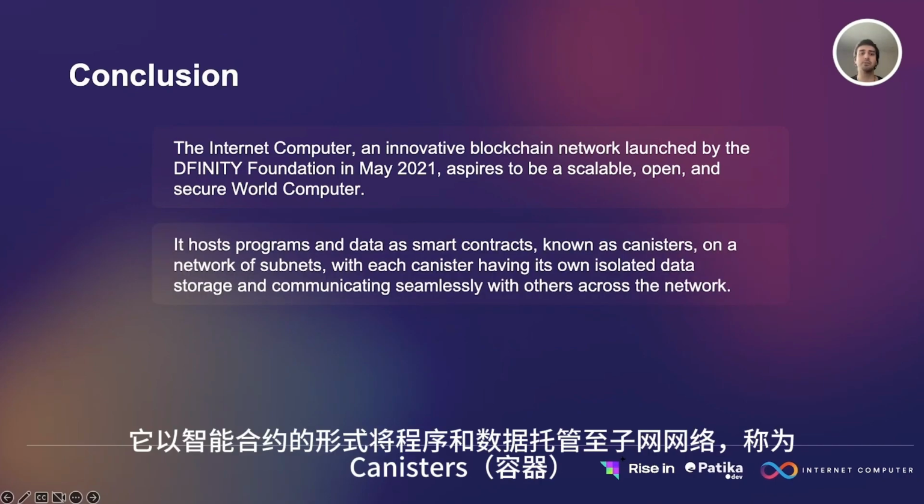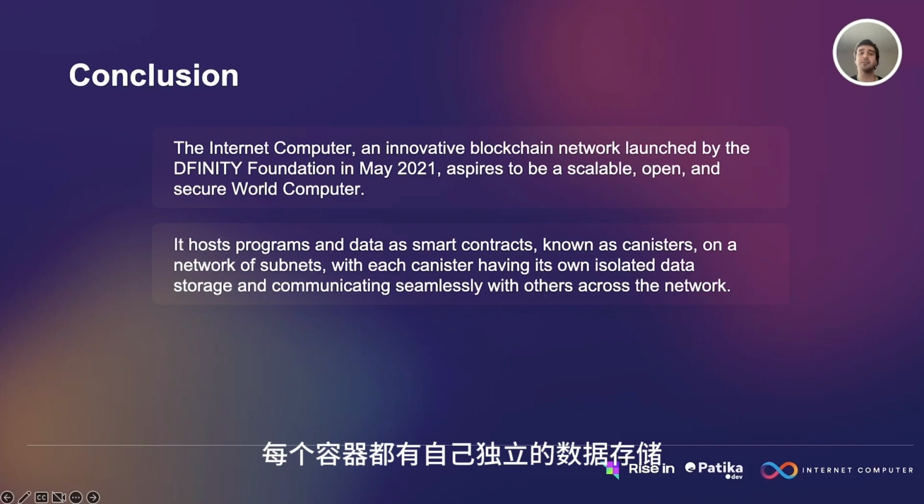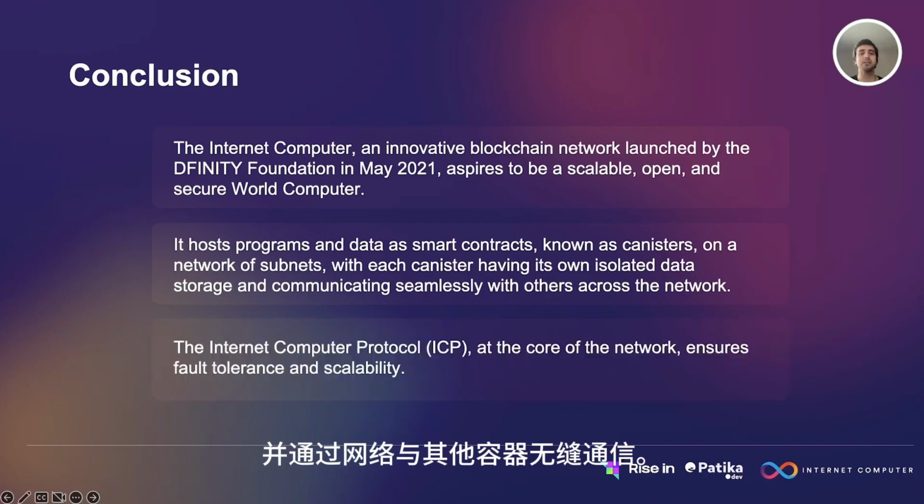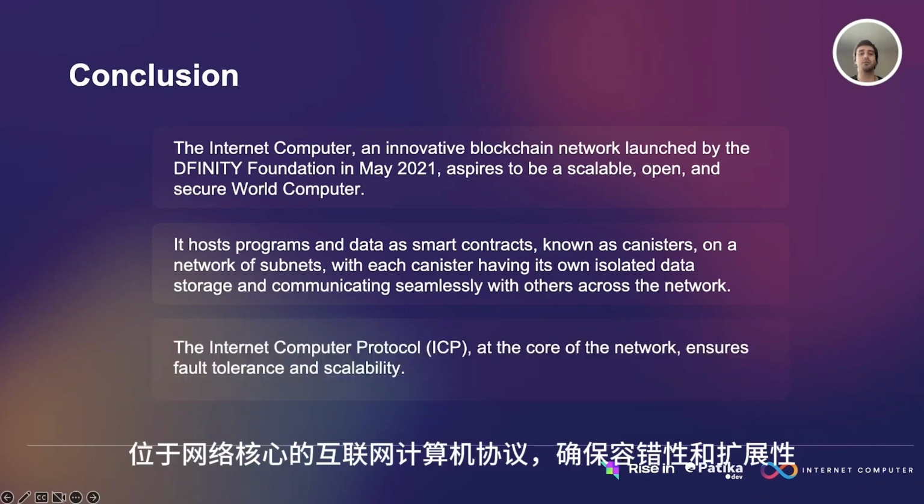It hosts programs and data as smart contracts, known as canisters, on a network of subnets, with each canister having its own isolated data storage and communicating seamlessly with others across the network. The Internet Computer Protocol at the core of the network ensures fault tolerance and scalability.